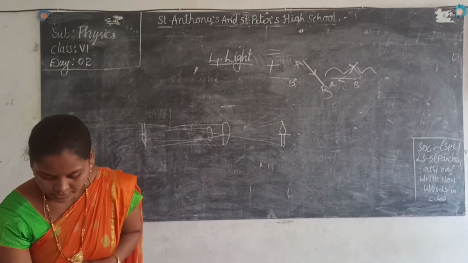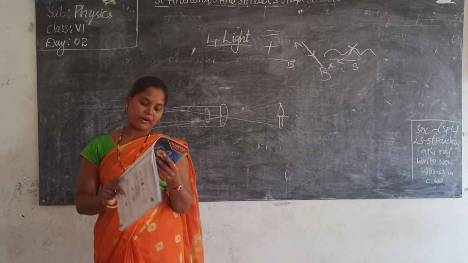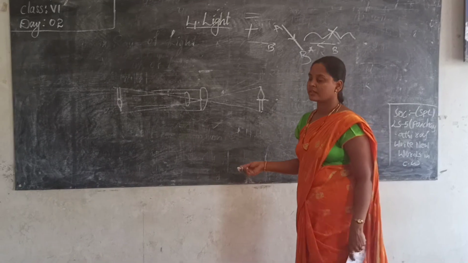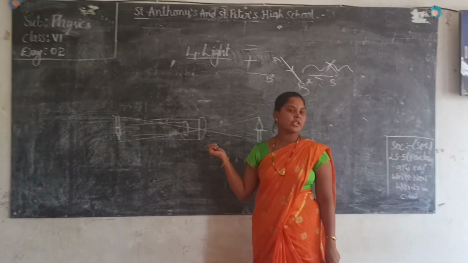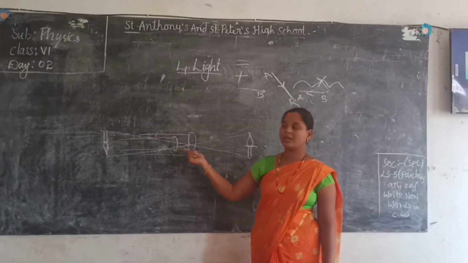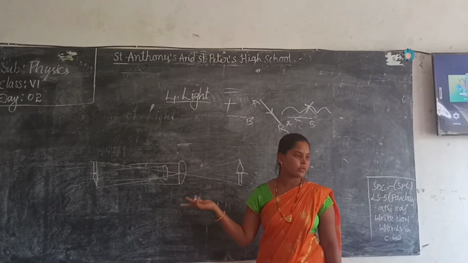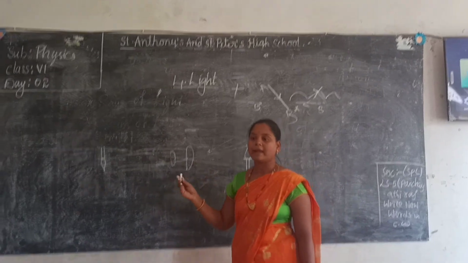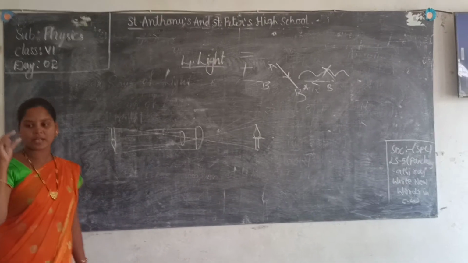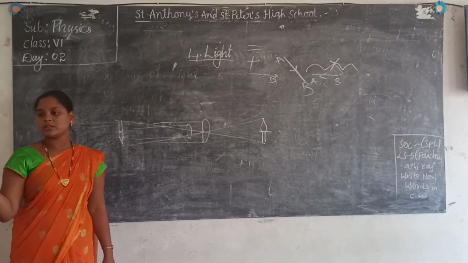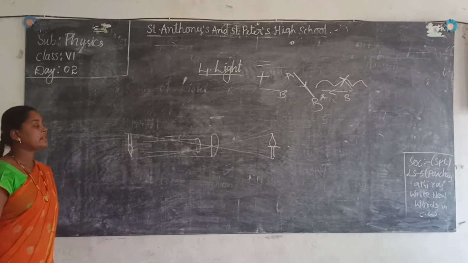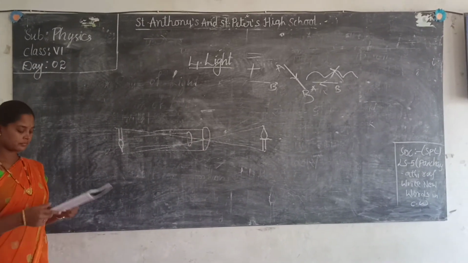Clear everyone? Yes, ma'am. Next, advantages of pinhole camera. Do we have any advantages by this pinhole camera? To see any object, it is very easy to make. Is it very easy to make a pinhole camera? Only 2 parts, 2 papers. That's it. Very easy to make. And as it does not contain any lens, there will not be any defect in that. So you know lens specs we have. Yes, ma'am. There will be a lot of defects while using some cameras or lens. There is no such defect in this camera, and it is easy to handle also.